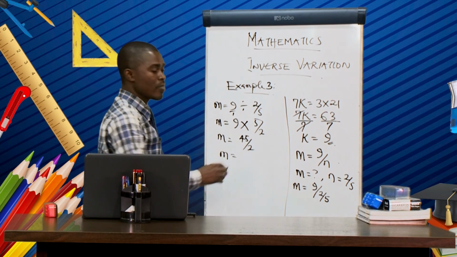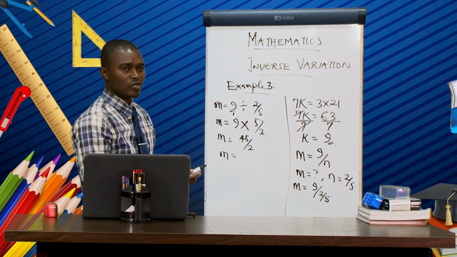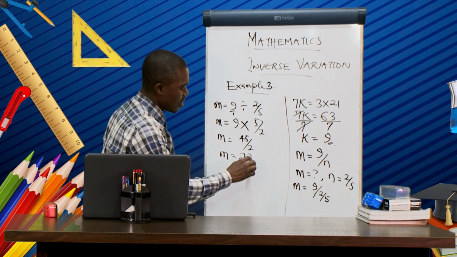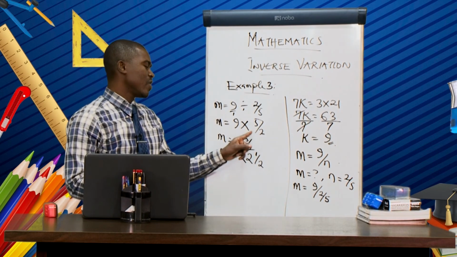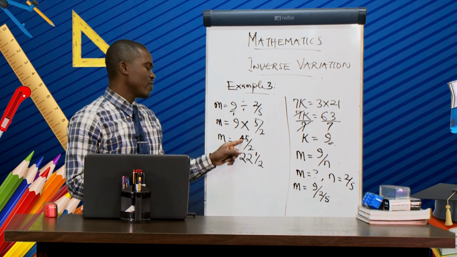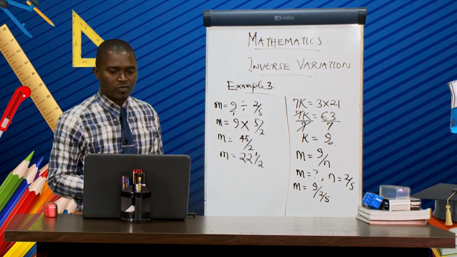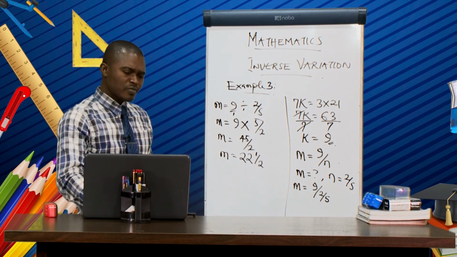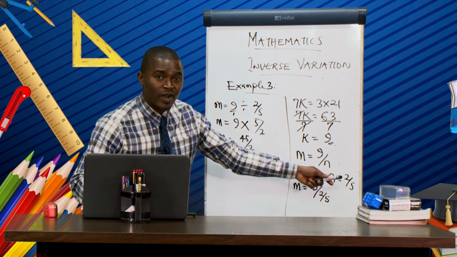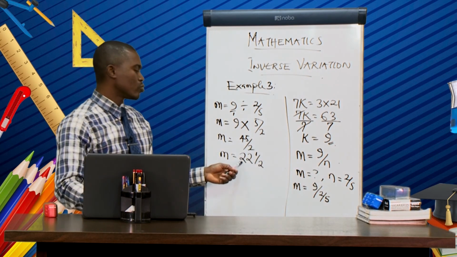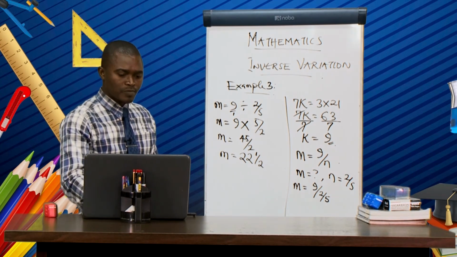So m now is, you take this to mixed fraction. That is 22 whole number, 1 over 2. That is, we can see 2 in 45. That is, 2 in 45 will give us 22. And the remainder is 1 over 2. So now, that is when n equal to 2 over 5, our m equal to 22 whole number, 1 over 2.